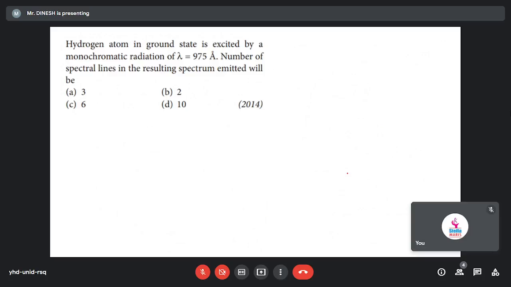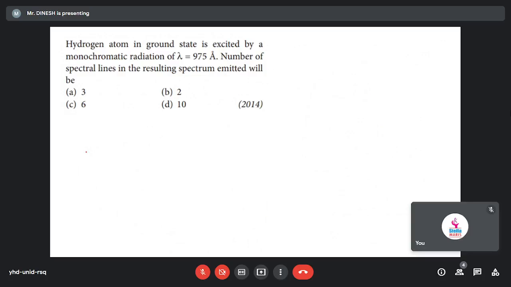Anyway, we have to solve it, so let me think how we can solve. Here the lambda value is given, which means the wavelength is given. If the wavelength is given, we can find the energy of the photon, right?